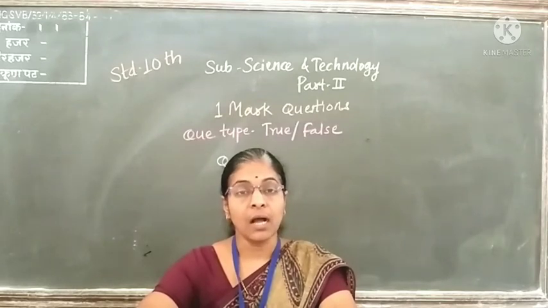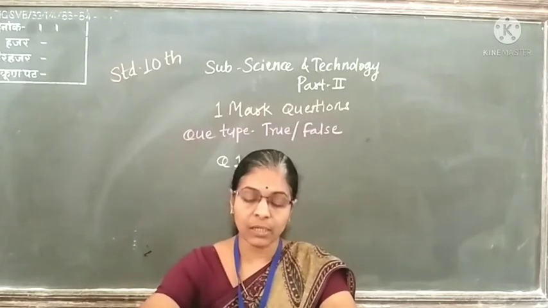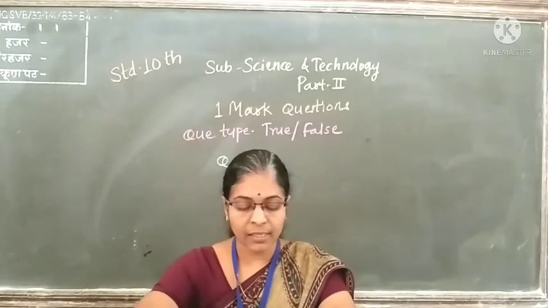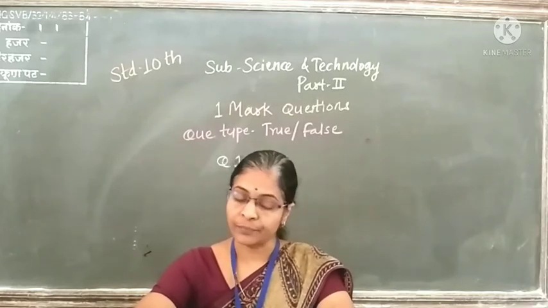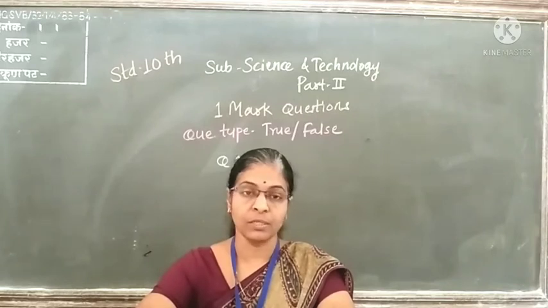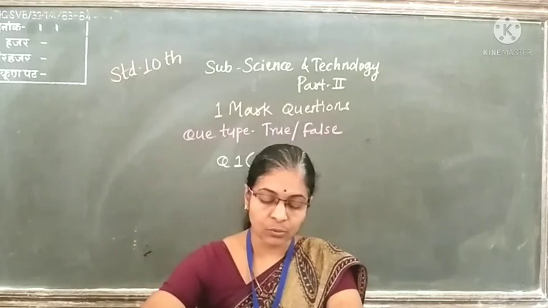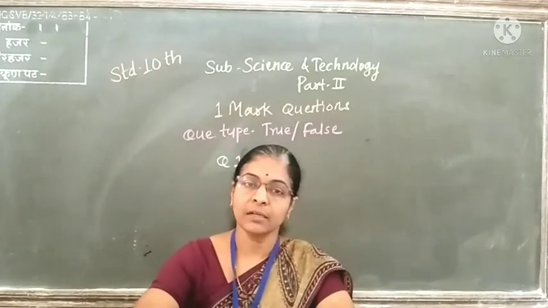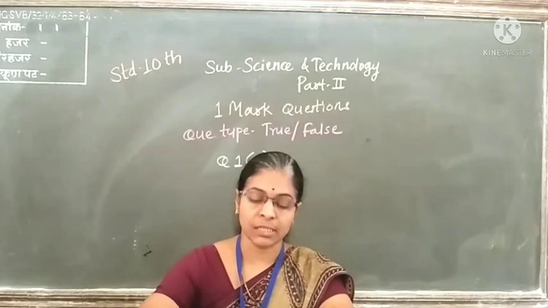Then next, Hardmania has a notochord in only the tail region, and hence it is called Urochordata. This is a true statement because Uro means the tail region, and in Hardmania the notochord is present at the tail region only. Therefore this is a true statement.